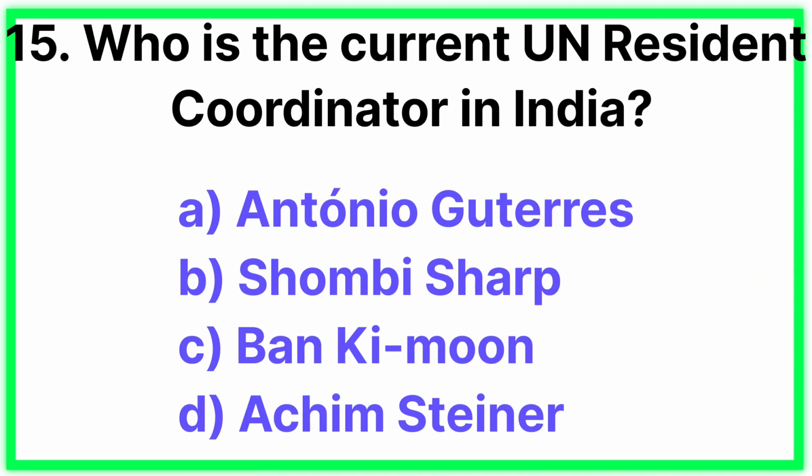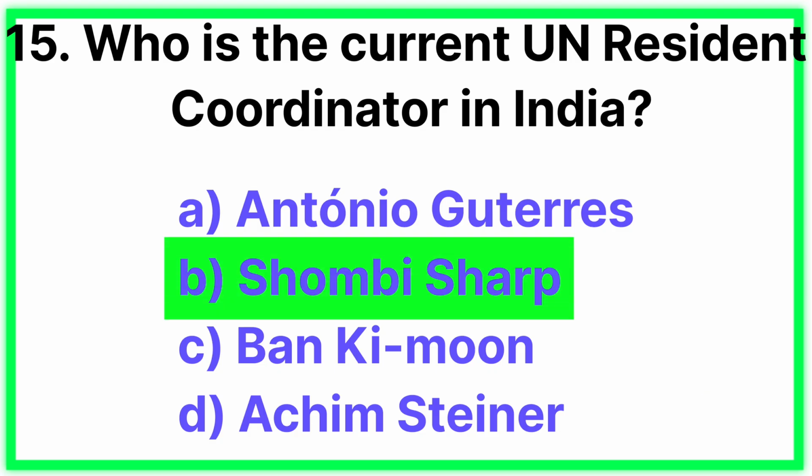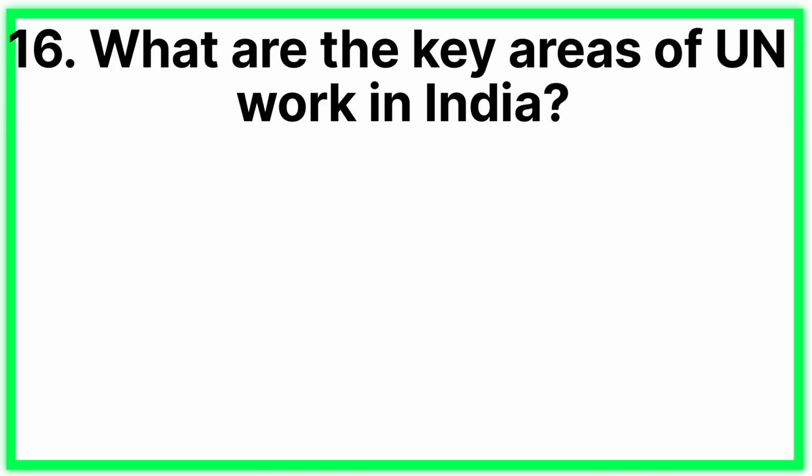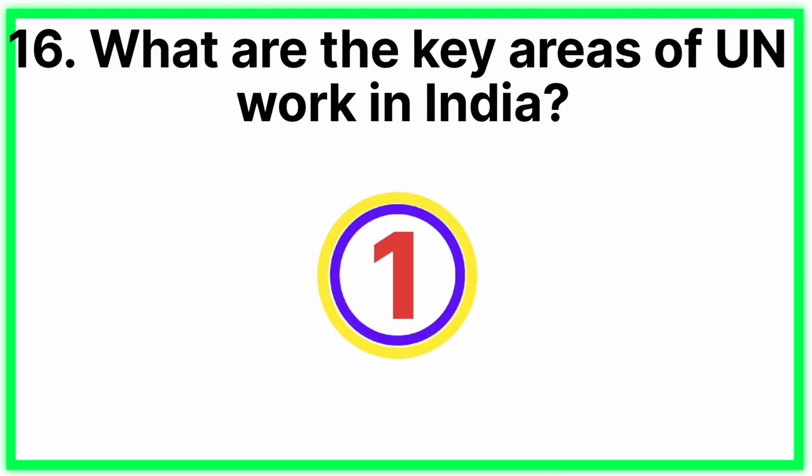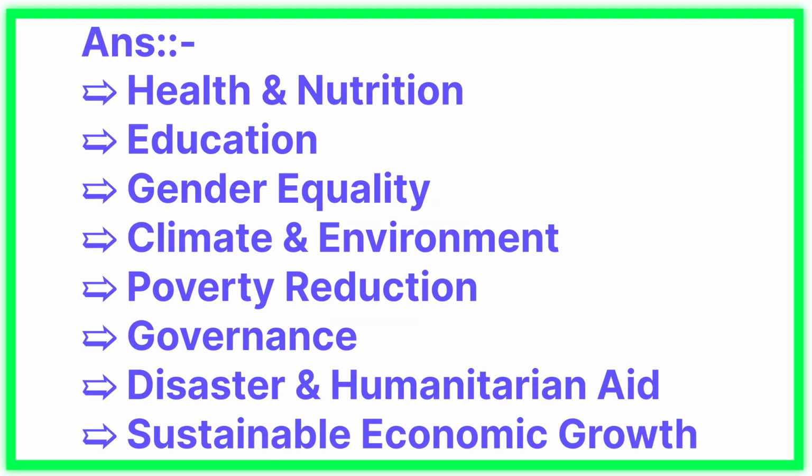Question number 15. Who is the current United Nations resident coordinator in India? Answer: Shombi Sharp. Question number 16. What are the key areas of United Nations work in India? Answer: health and nutrition, education, gender equality, climate and environment, poverty reduction, governance, disaster and humanitarian aid, and sustainable economic growth.